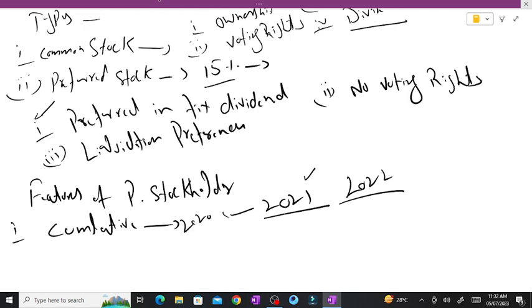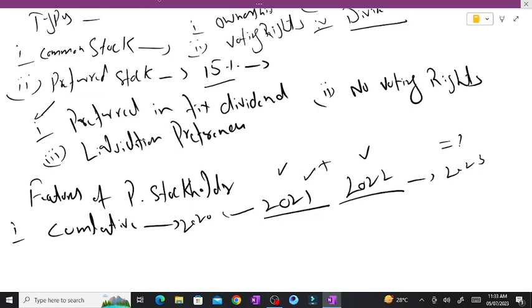What they will do is pay the dividend of this year plus the dividend of that year. Okay, so because of that feature, it becomes cumulative.